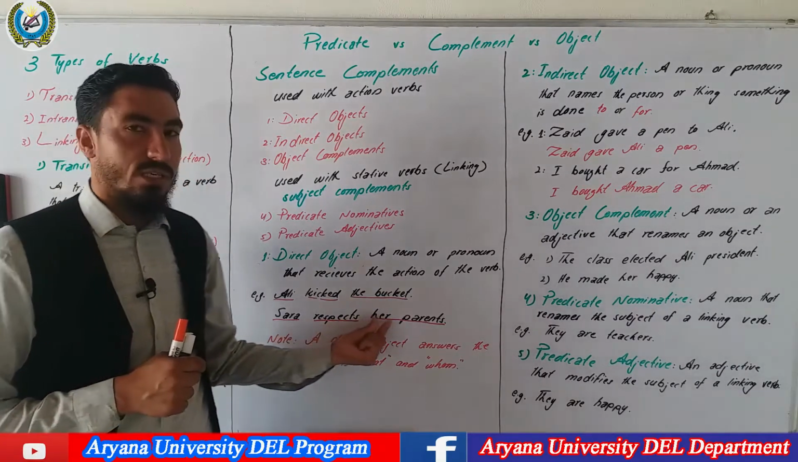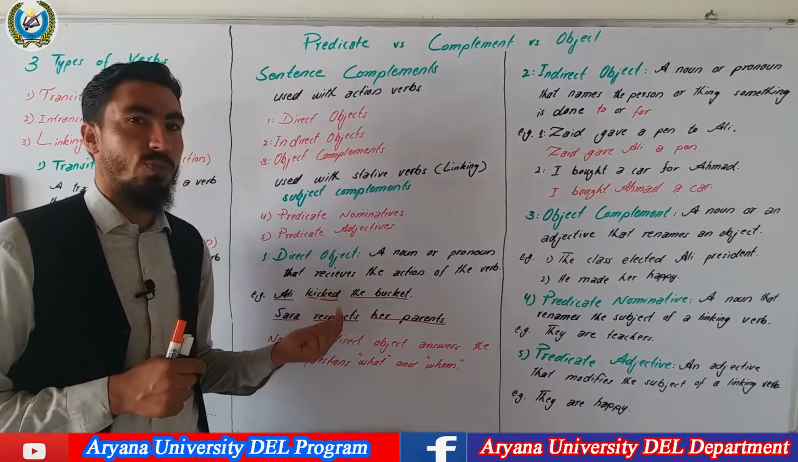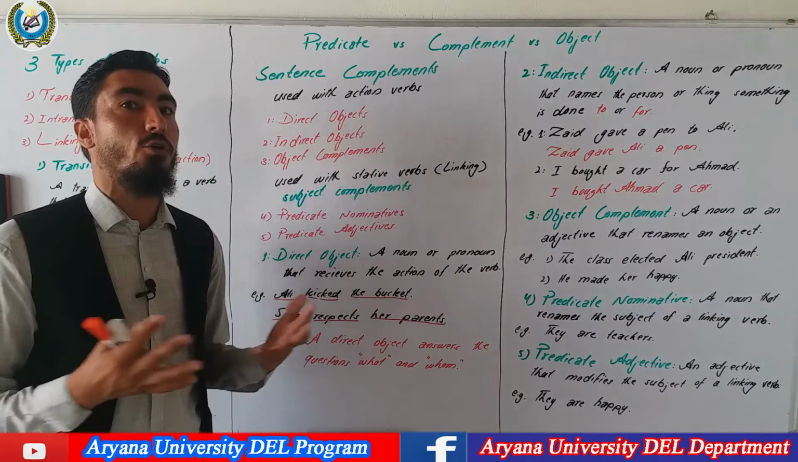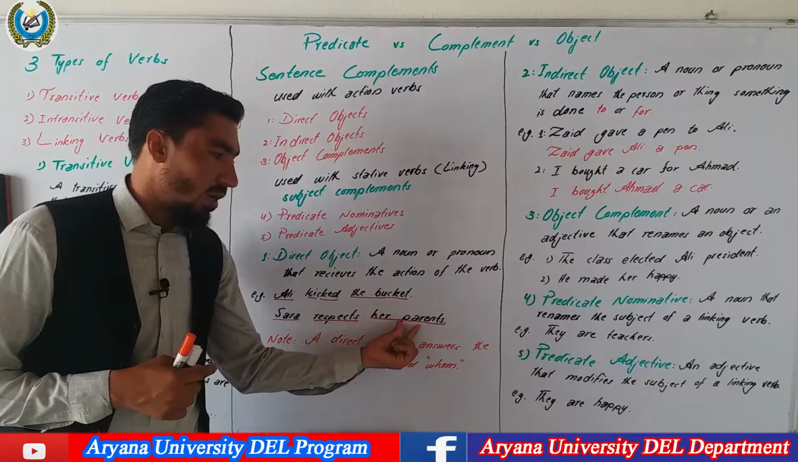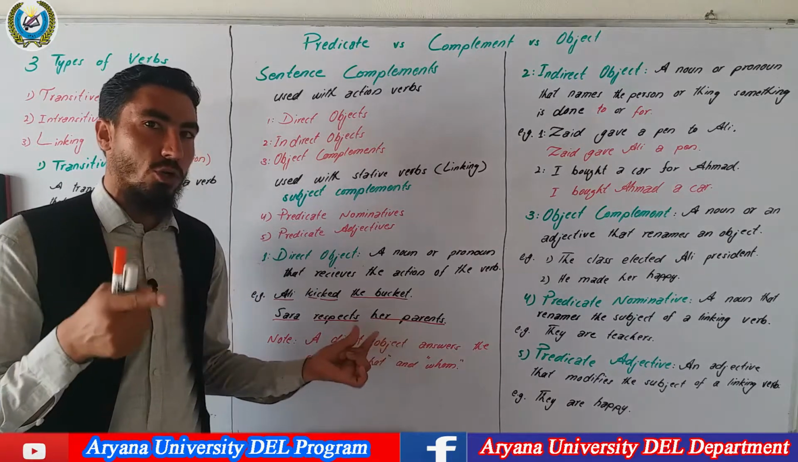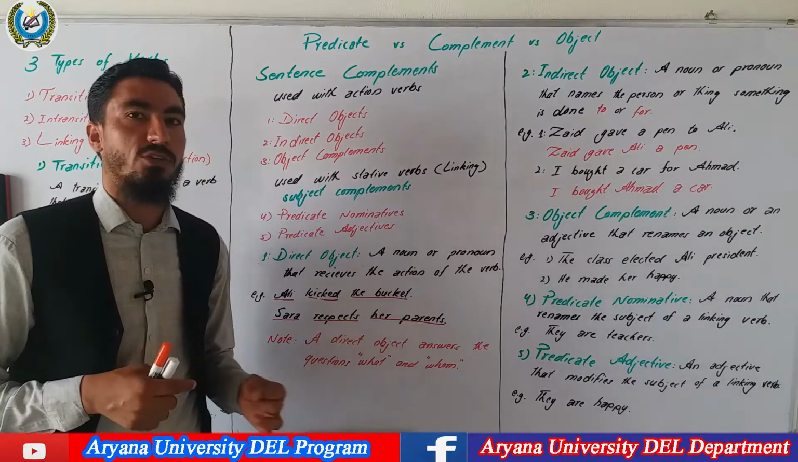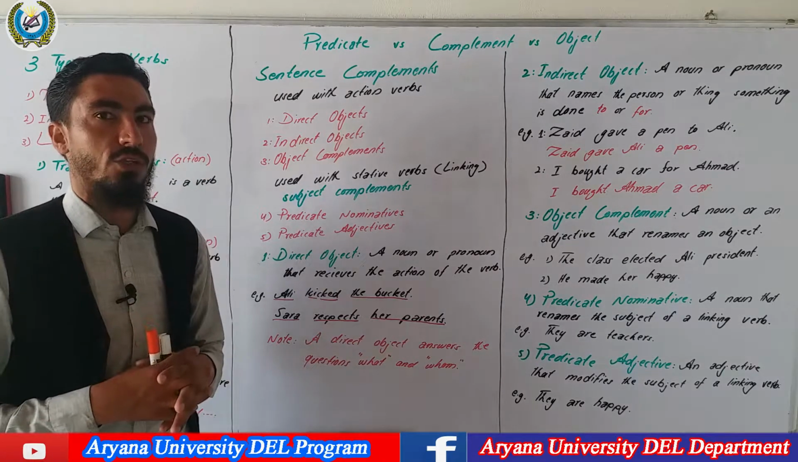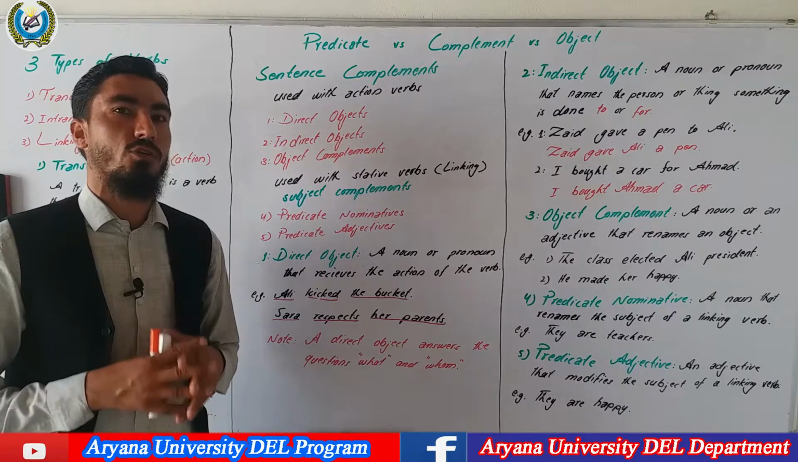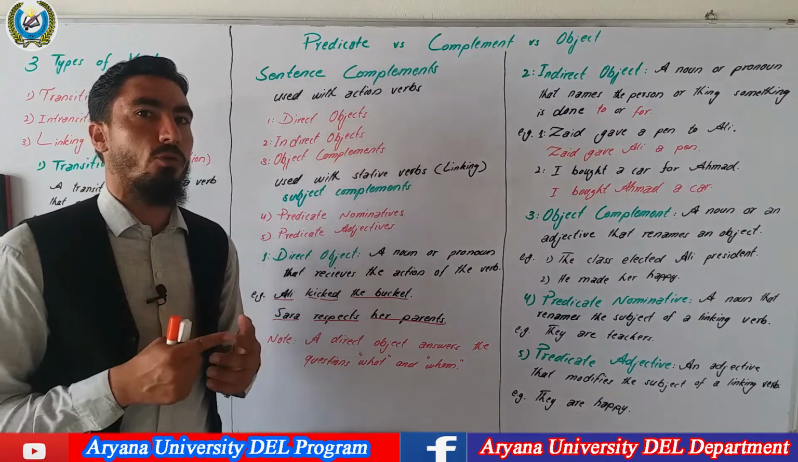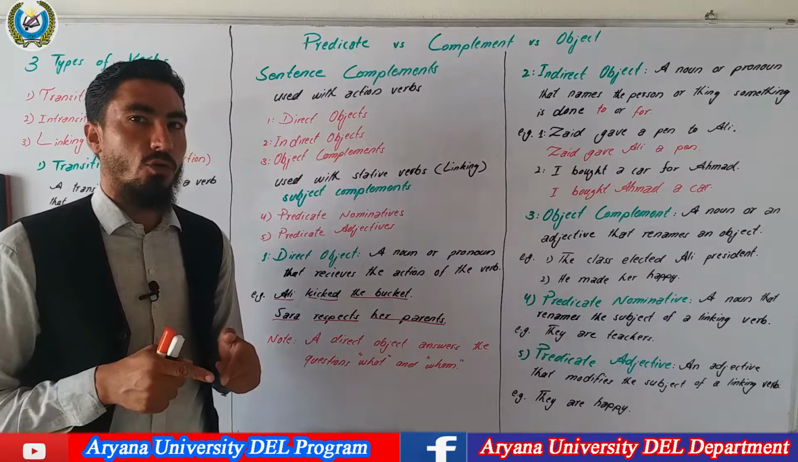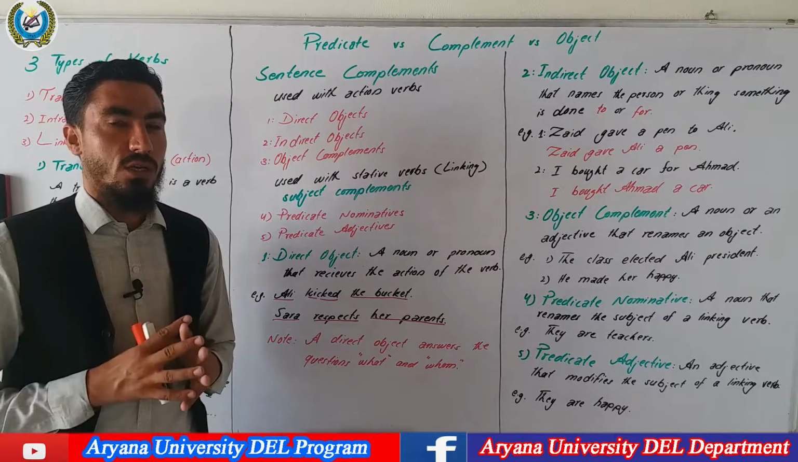Here, Sarah respects her parents. If we say Sarah respects, you should ask yourself, who? Sarah respects who? Sarah respects her parents. So the word parents answers your question whom. That's why we can say that parents is a direct object in this sentence. So direct objects answer two questions, what or whom. If you ask yourself what or whom, the parts that answer your questions are called direct objects.